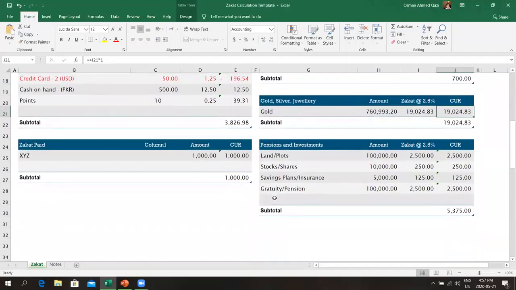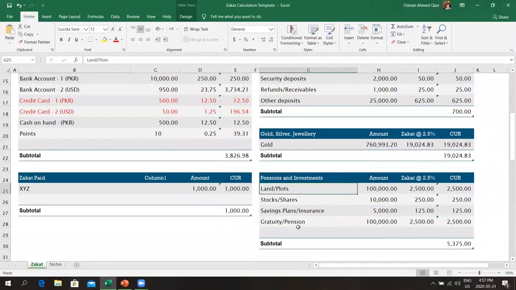Now let's get to a bit more complicated things, which is your pensions and investments. So we covered a bit about plots and lands in the deposits discussion, but this is a tricky piece. If you're holding onto land, or what we call plots in Pakistan, just for the purpose of investment, and you're not using it for generating rental income, agriculture, or some other commercial activity, and it's just sitting there, then zakat is due on that.